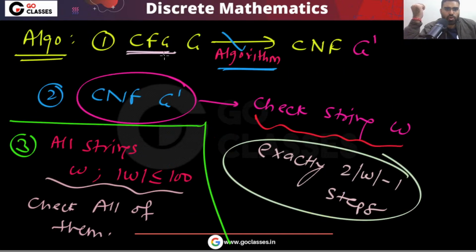You can convert your context free grammar into Chomsky normal form. For that, an algorithm exists. Context free grammar can be converted to Chomsky normal form. Then you can check every string.